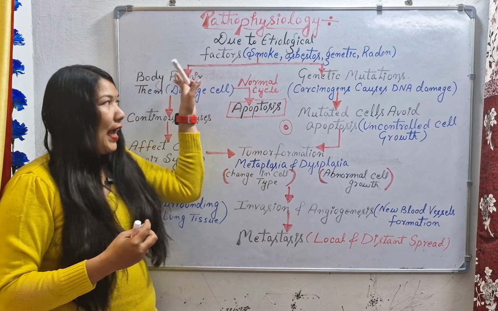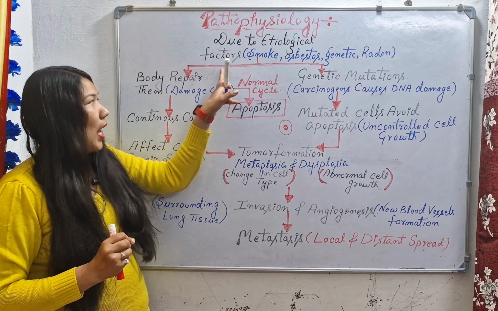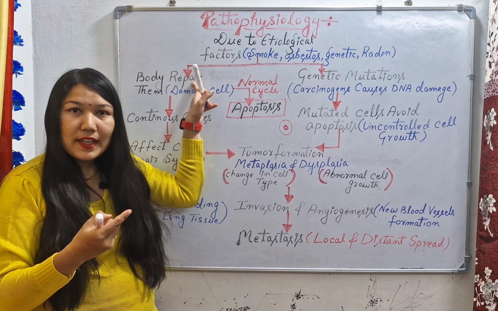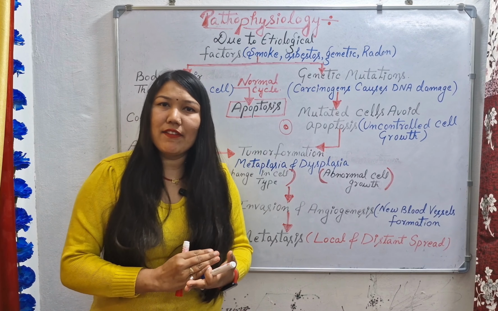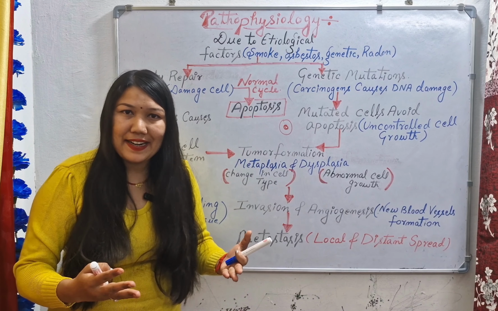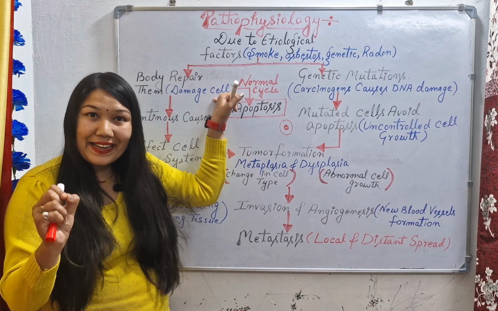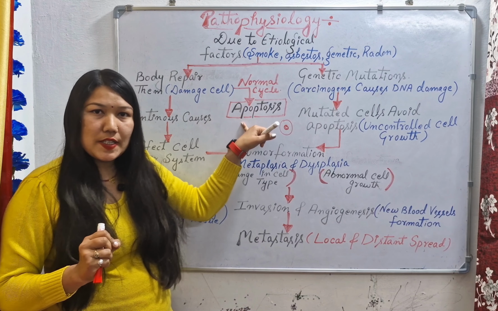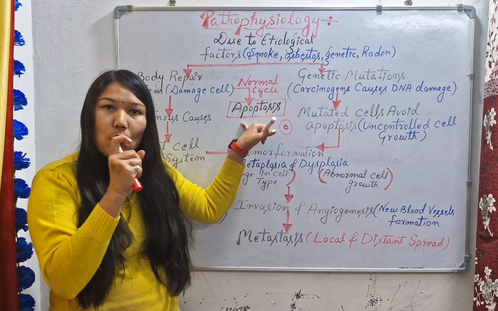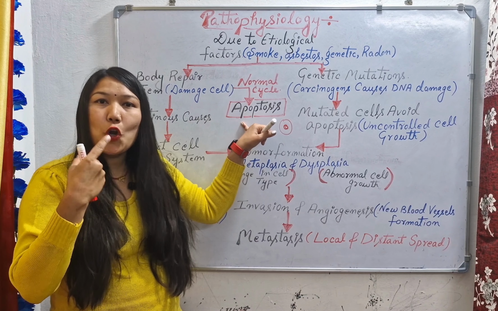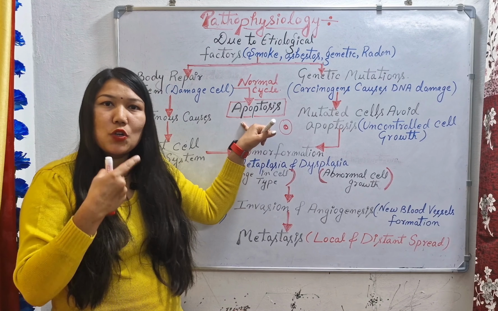So we have read this part. One more thing can happen. Suppose our body has repaired the cancerous cell. Now the person is not smoking and our body is in a healthy condition. So what will happen? Our healthy cells do a mechanism known as apoptosis. Suppose the damaged cell has been repaired, and now this cell is doing its normal function. It got repaired by our body and it is doing its normal function.